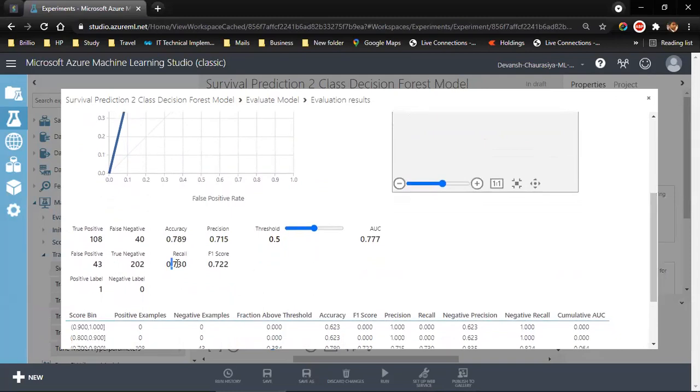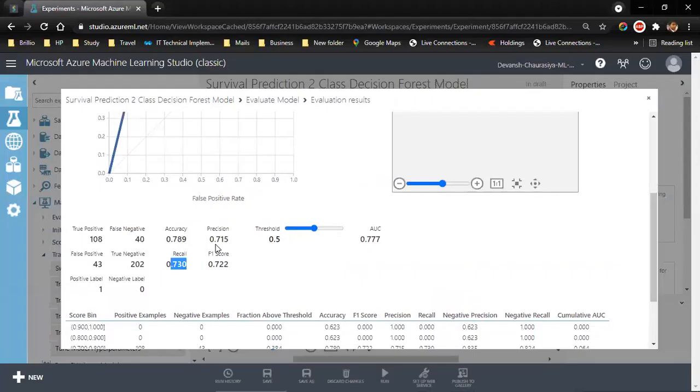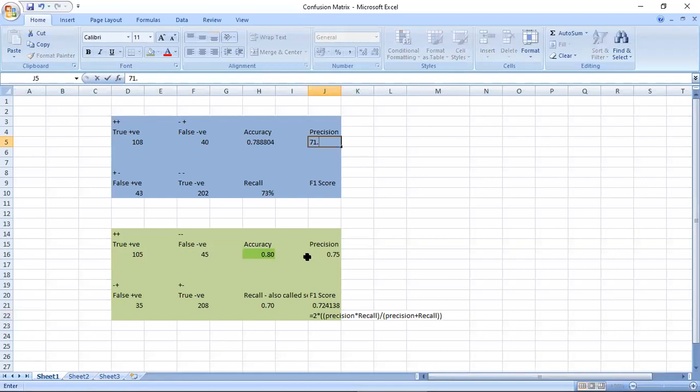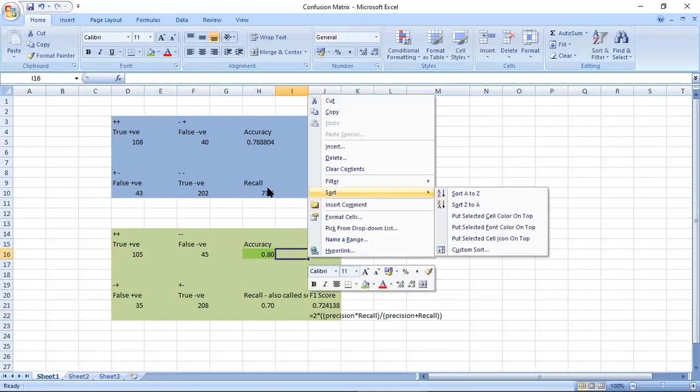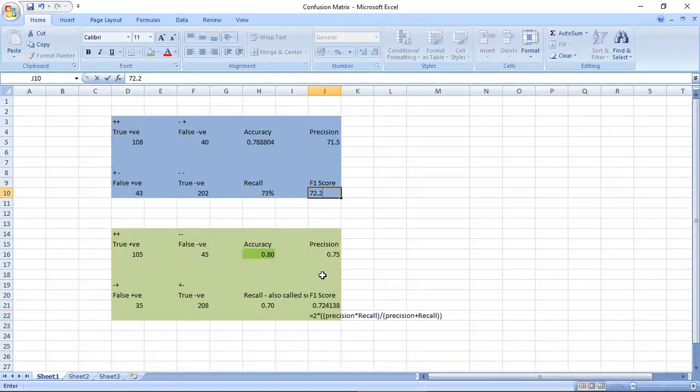The 78.9, recall is 73. Let me write it over here, 73%, and precision is 71.5. F1 score is 72.2%. So F1 score is slightly better. Precision is better. Let me mark it green. Precision is also better. F1 score is better.